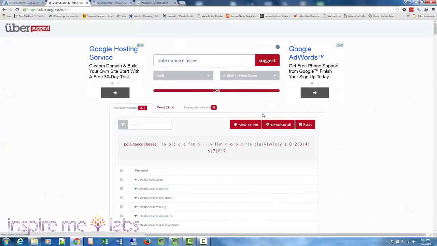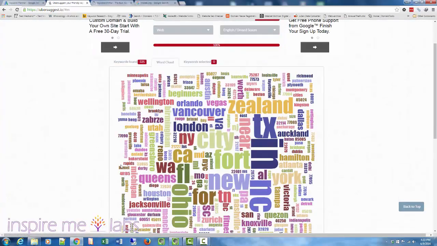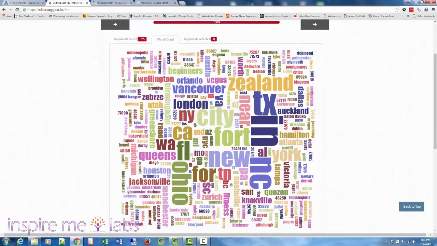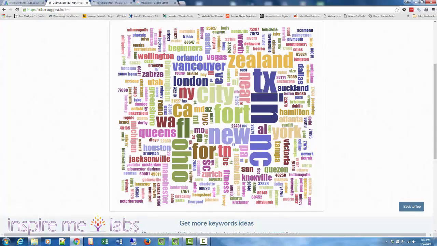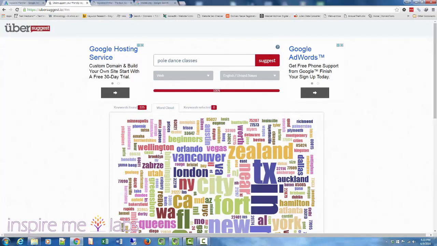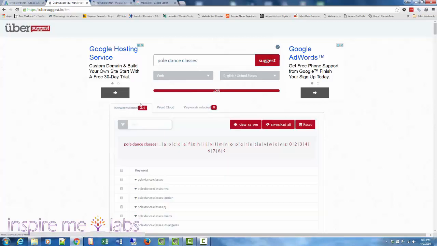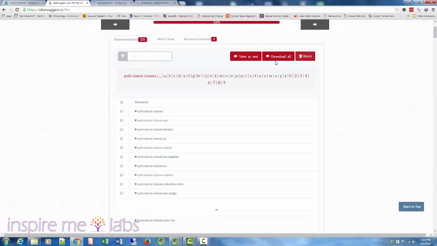And if you want to see a word cloud, you can click on word cloud. This will give you a quick overview of the other keywords that exist with your seed keyword. By looking at the ones that are biggest, you can see New Zealand is big, Ohio is big, Vancouver, London, NY, City, Fort. These are the popular ones that repeat a lot. So although not too handy, just a quick look won't harm. And you can download it over here, you can reset,